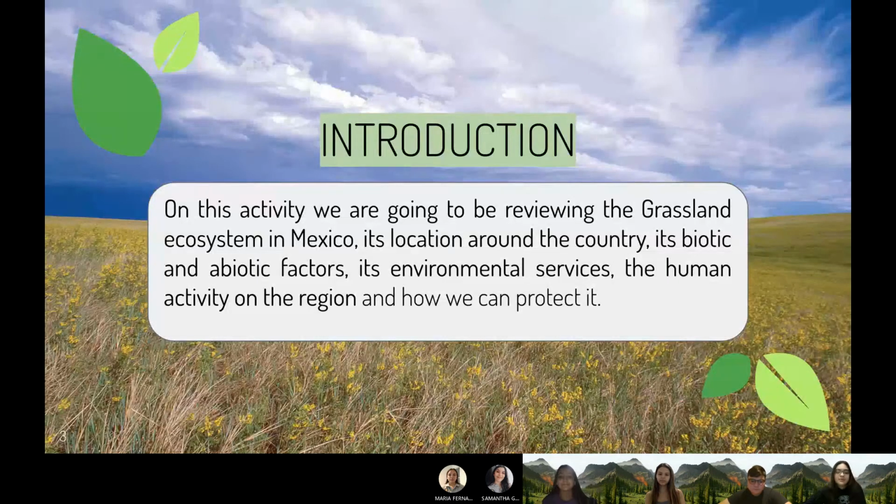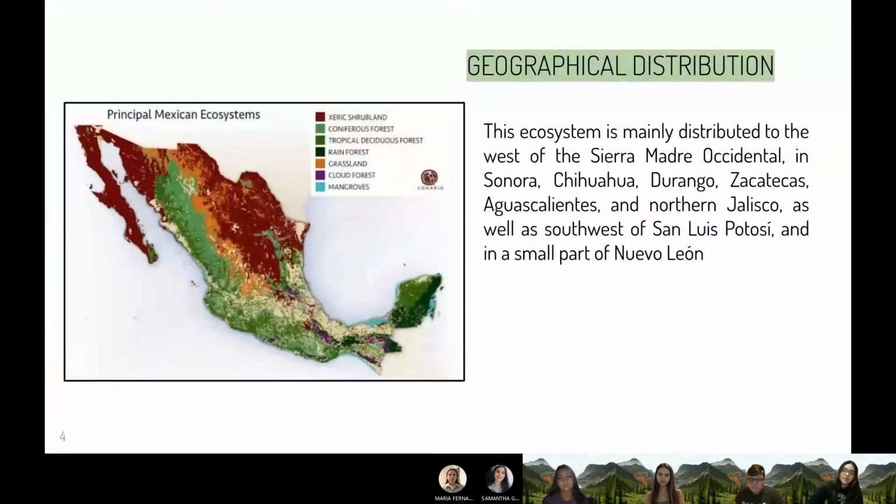In this activity, we're going to be reviewing the grassland ecosystem in Mexico, including all of its factors, for example, the location around the country, its biotic and abiotic factors, its environmental services, the human activity in the region, and how we can protect it. The first thing we need to know is the geographical distribution, which is mainly to the west of Sierra Madre Occidental in Sonora, Chihuahua, Durango, Zacatecas, Aguascalientes, and northern Jalisco, as well as southeast of San Luis Potosí and in a small part of Nuevo León.